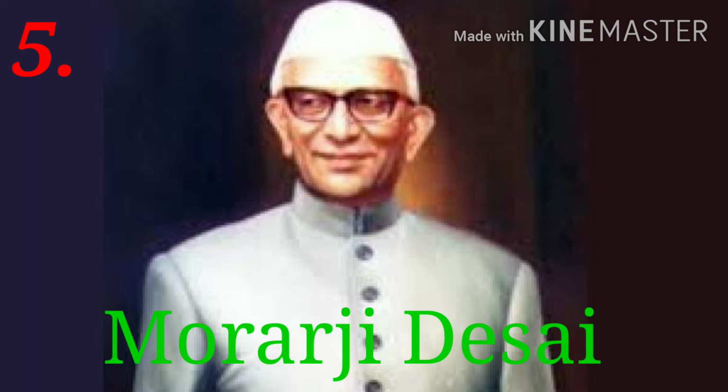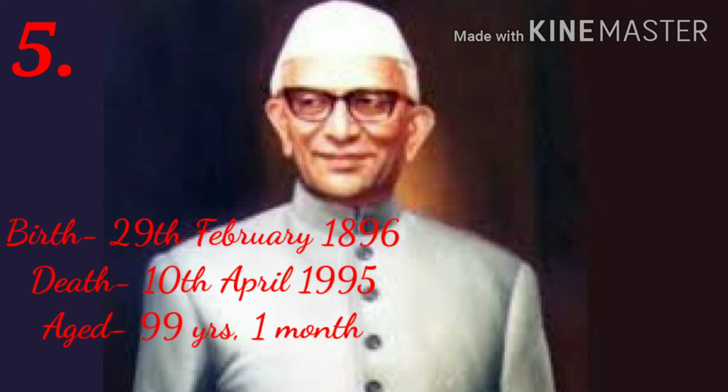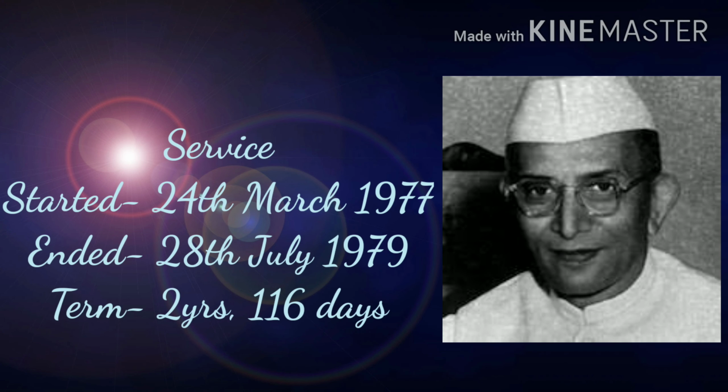Number 5. Then the oldest man to become Prime Minister of India at the age of 81 was Morarji Desai, born on 29th February 1896 and died on 10th April 1995, aged 99 years 1 month. He started giving service to the people of India as Prime Minister from 24th March 1977 to 28th July 1979 for 2 years 116 days. He was the first Prime Minister to resign from the office.